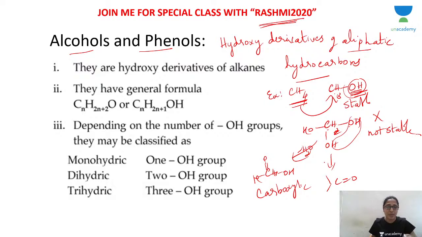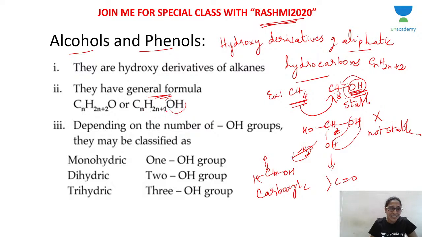They are highly unstable. Okay, now let's learn the general formula of alcohol. Now you know that for hydrocarbons, the formula is CnH2n+2. So what is extra here? O is extra, is it not? Because CH4, one oxygen is extra. So you can write the formula as CnH2n+2O, or you are removing hydrogen from the hydrocarbon, so write CnH2n+1 because you removed one hydrogen, then write OH. Either way is the general formula for alcohol: CnH2n+2O or CnH2n+1OH.